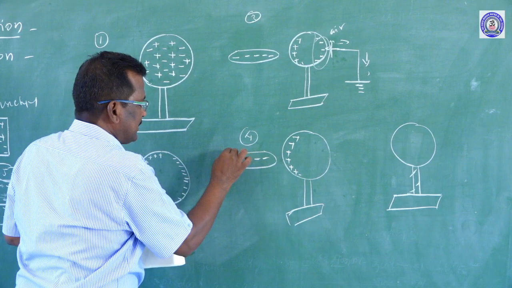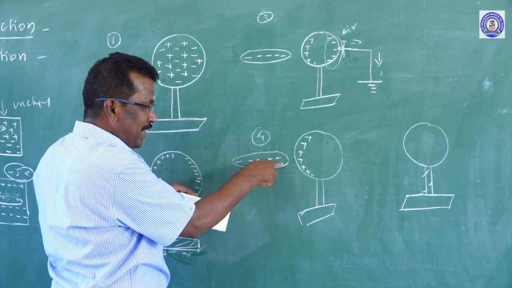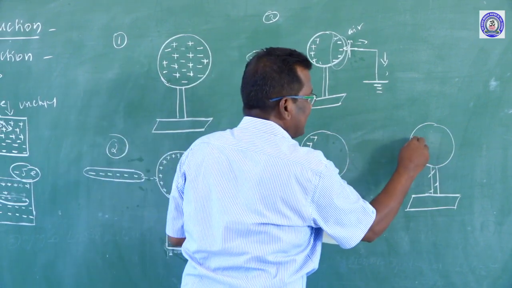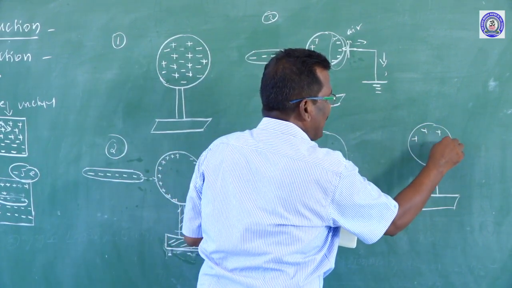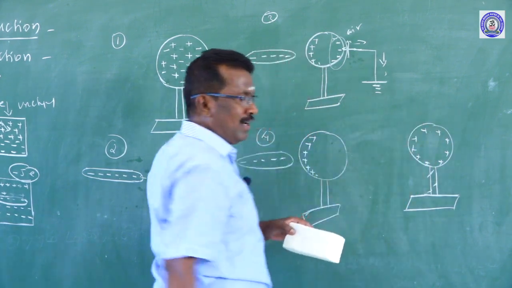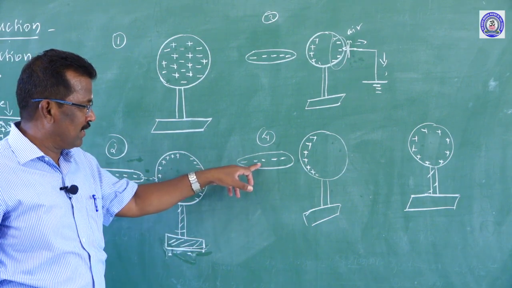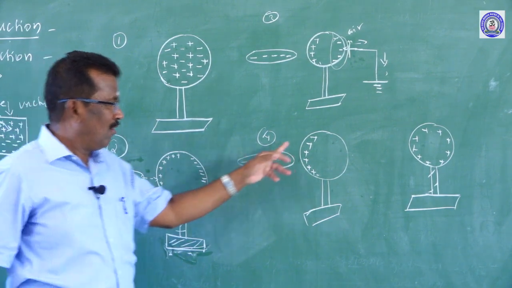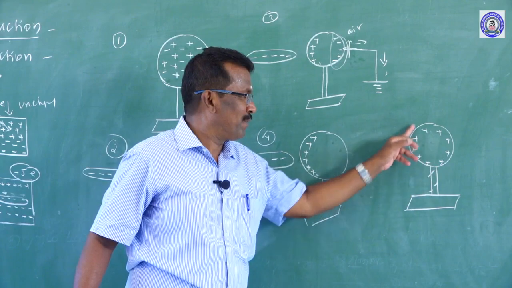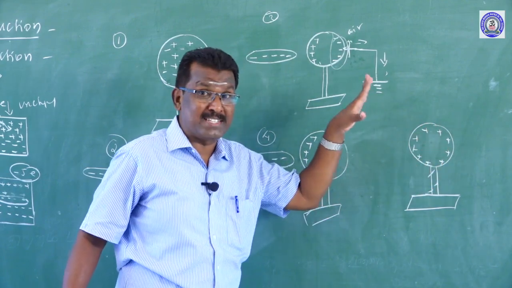Now, the plastic rod has been removed. If the plastic rod has been removed, all the charges are uniformly distributed on the surface of the sphere. Even after the rod has been removed, all positive charges are uniformly distributed only on the surface of the sphere.